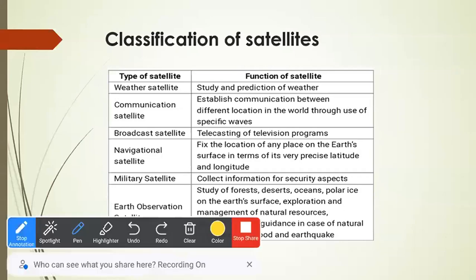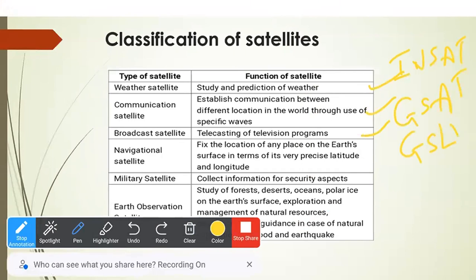So for the first three, that is the weather, communication, and broadcast, the names of the satellites are INSAT and GSAT. Okay, and their launch vehicle is GSLV for all these three satellites: weather satellite, communication satellite, and broadcast satellite.